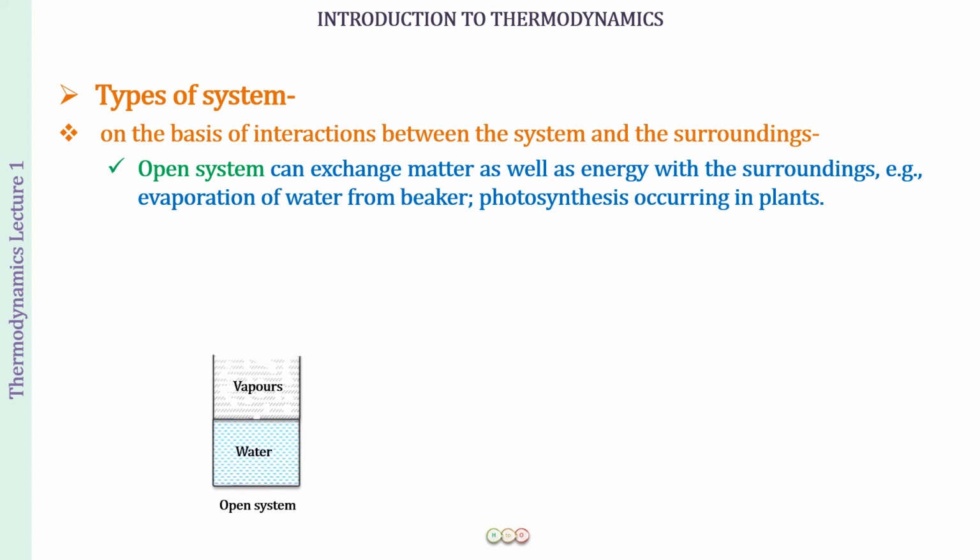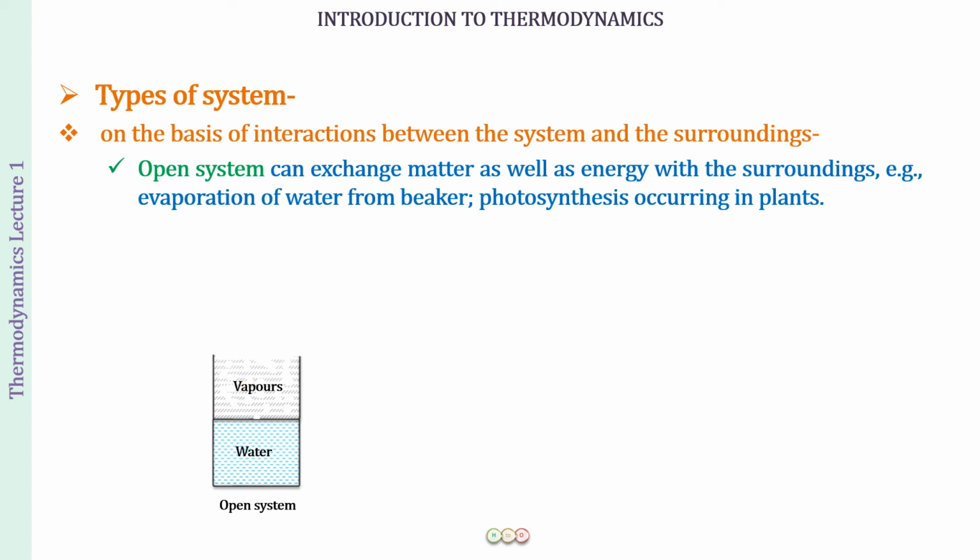So looking at the evaporation of water from a beaker, this is a beaker in which we have taken some water, and on heating the water is going to evaporate and form vapors. What this means is the matter which was existing in the beaker in the form of liquid water is going into the surroundings as water vapors. So this is the exchange of matter from the system into the surrounding. Similarly, now looking at the wall of the beaker, what wall is this going to be? It is going to be a real wall, whereas the one between the water and the vapors is going to be the imaginary wall.